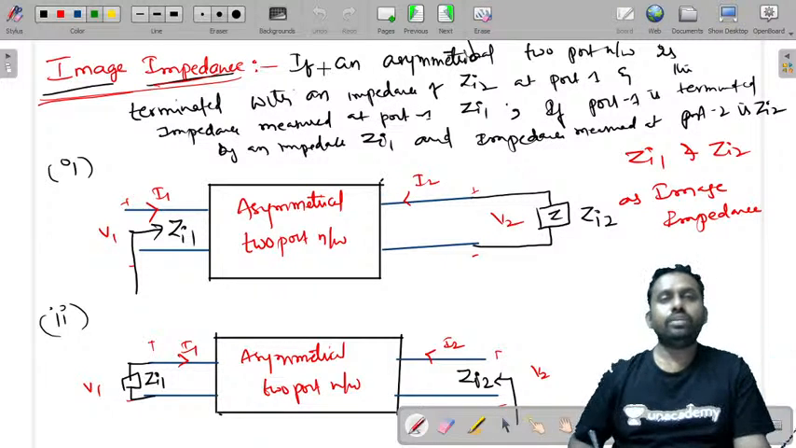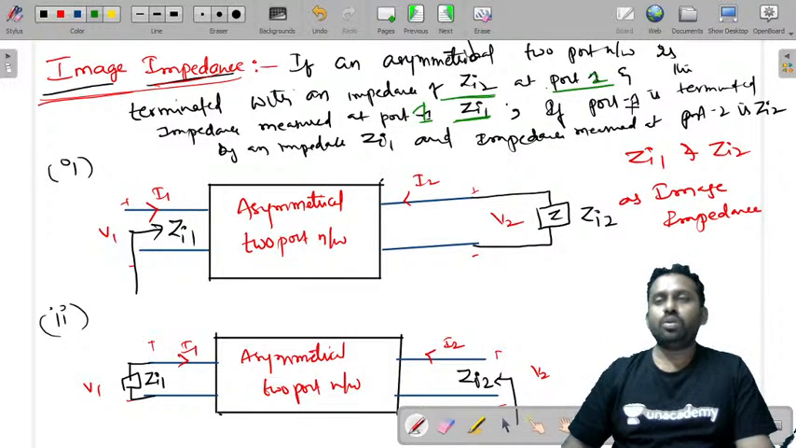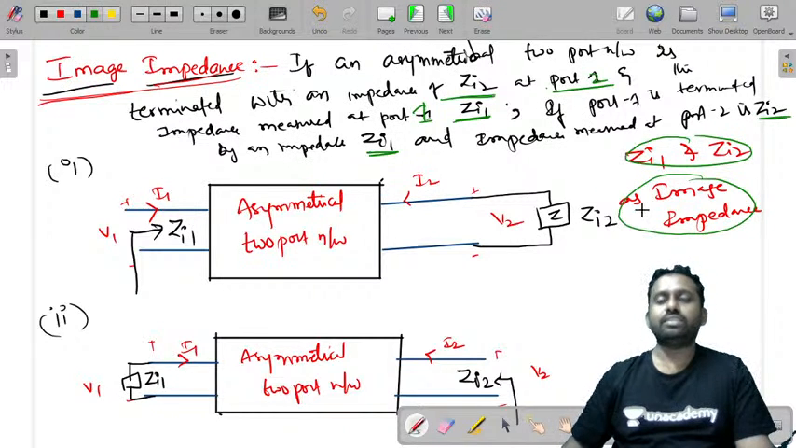Right? So image impedance: if an asymmetrical two-port network is terminated with an impedance of Zi2 at port 2 and the impedance measured at port 1 is Zi1, and if port 1 is terminated with an impedance of Zi1 and the impedance measured at port 2 is Zi2, we can say Zi1 and Zi2 are the image impedances.